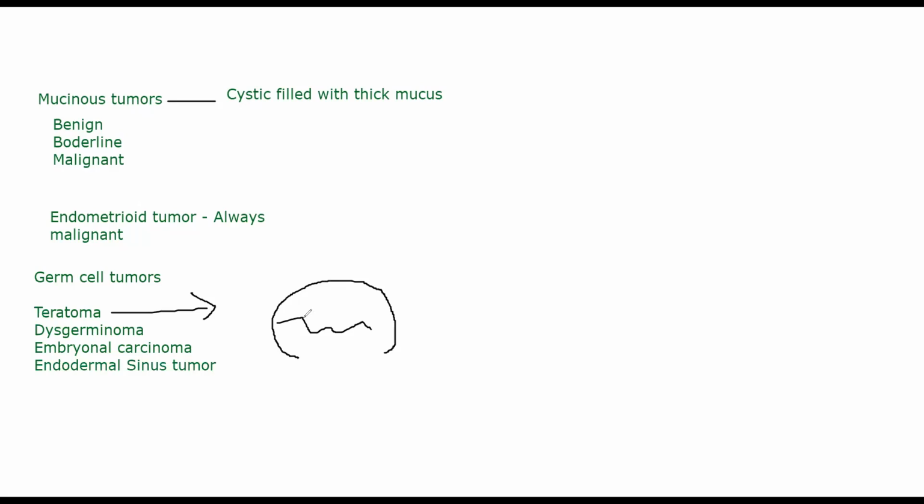You'll be able to see skeletal muscle. You'll be able to see osteocytes, bone tissue inside it. You'll be able to see teeth. You'll be able to see hair. Also, germ cell tumors as such will occur in younger women who are less than 25 years of age. Less than 25-year-old. Generally in the earlier years, 10 to 15 ऐसा develop होना start हो जाता. Okay. So that is about germ cell tumors.